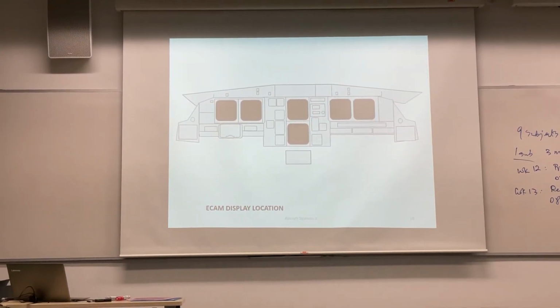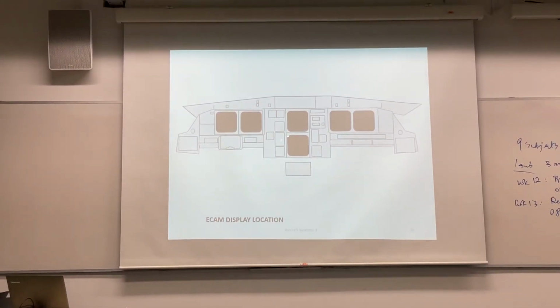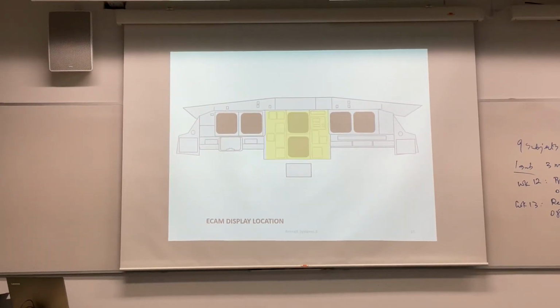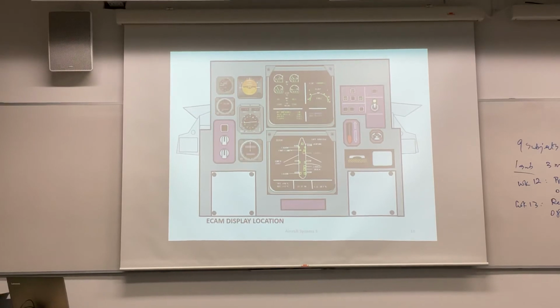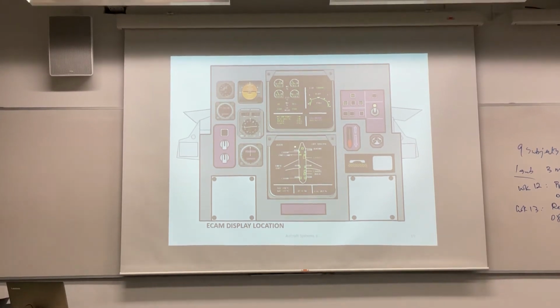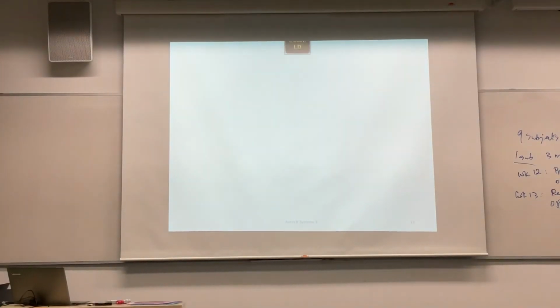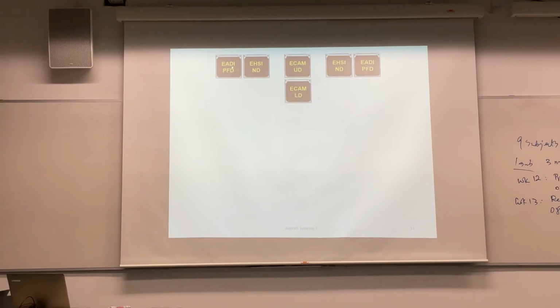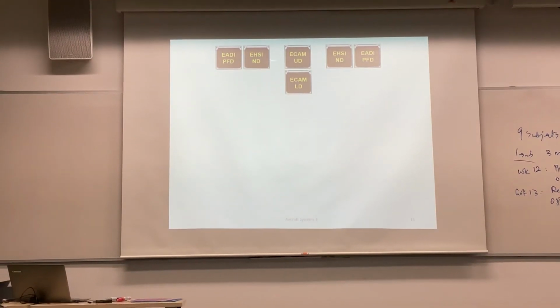Okay, on the Airbus we use ECAM instead of EICAS. Same thing, 1, 2, 3, 4 displays. This is ECAM 1, ECAM 2. Okay, this is the area. And the upper, lower, the same thing. They provide primary display here and secondary display here. Okay, this is the schematic. So you can see EADI, EHSI, the same thing.